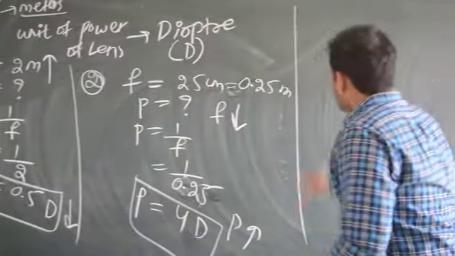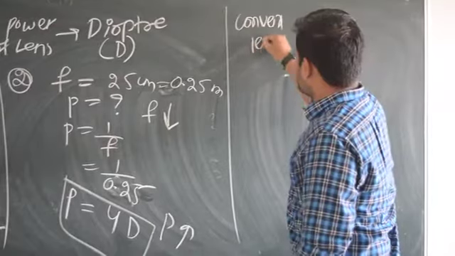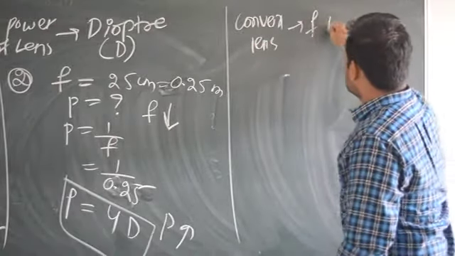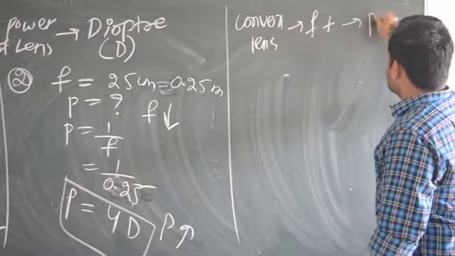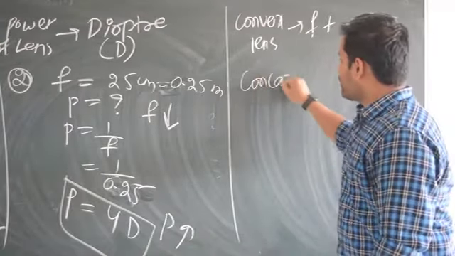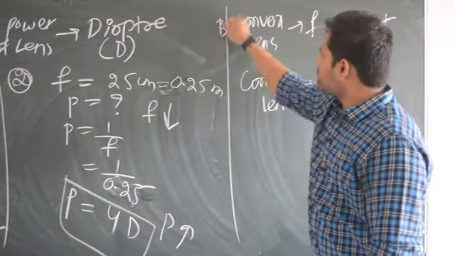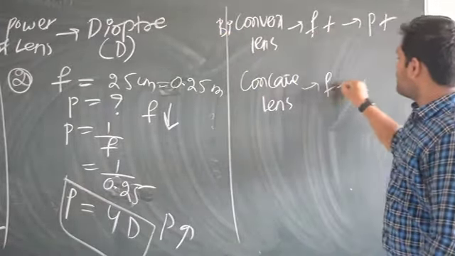Now, convex lens. If you take a convex lens, what is its focal length? Its focal length is positive, no? So that's why power is also positive. If you take a concave lens, of course I am talking about biconvex and biconcave, that is there, bi is there, okay? So here the focal length is negative.